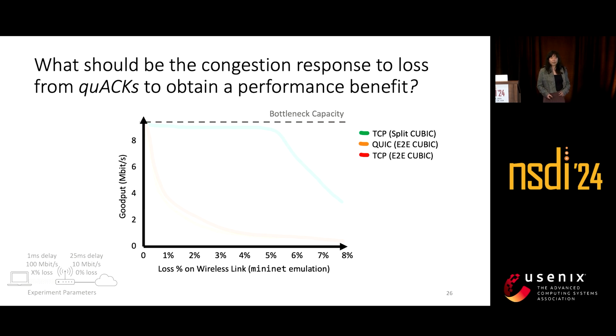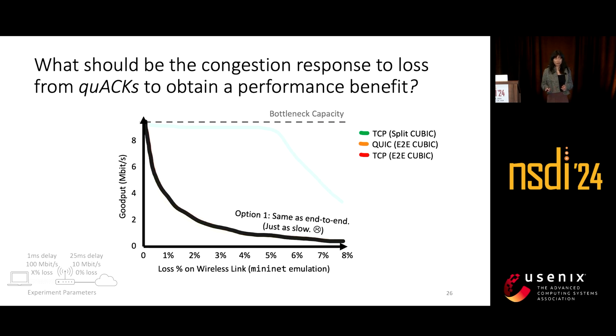Now, we want to obtain a performance benefit for our connection for QUIC. And now we have some information from QUACKs. So what can we do? So one thing we can do is to retransmit the packets that we've observed lost from QUACKs, but do the same congestion response as before. Treat the loss as if it came from an end-to-end ACK. But this doesn't get us anywhere because the performance is the same.